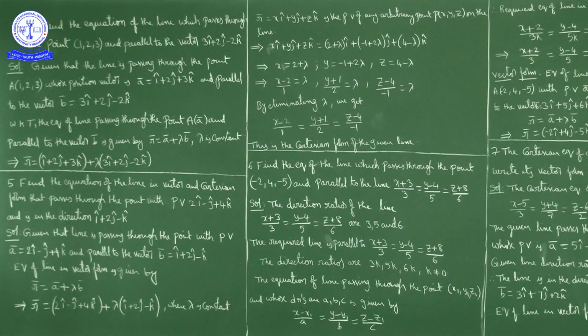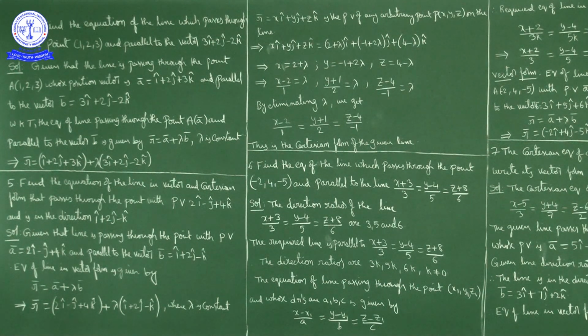The equation of the line passing through the point A, with coordinates x1, y1, z1, and parallel to a vector whose direction ratios are a, b, c, in Cartesian form is (x minus x1) by a is equal to (y minus y1) by b is equal to (z minus z1) by c. These are the two formulas: one is vector form, one is Cartesian form.